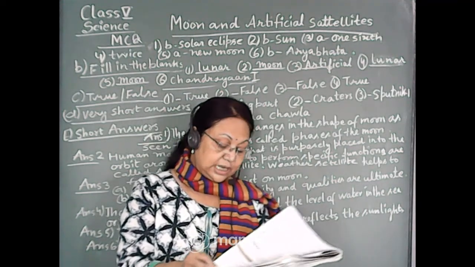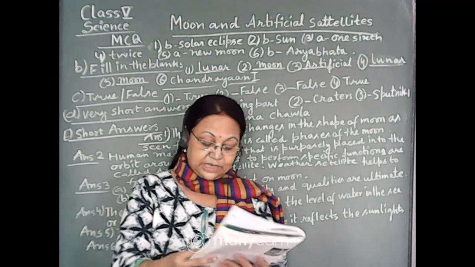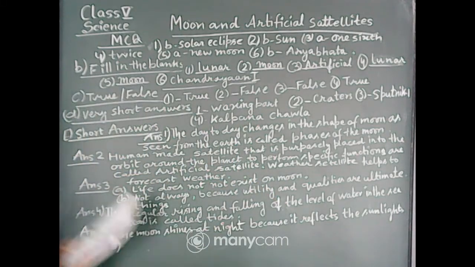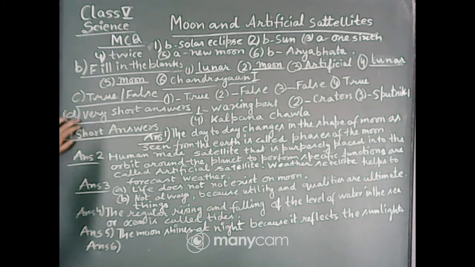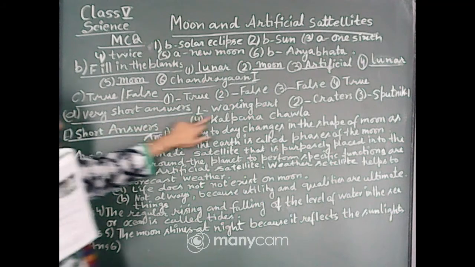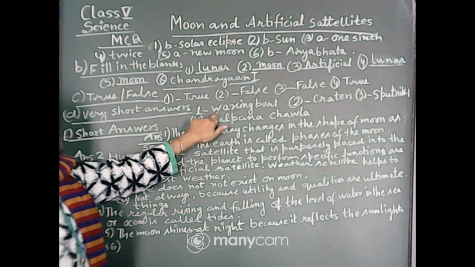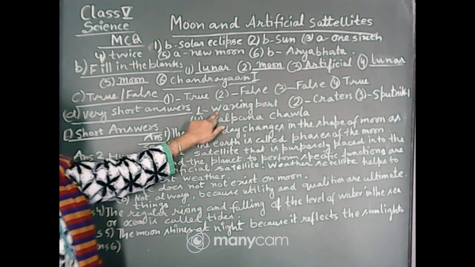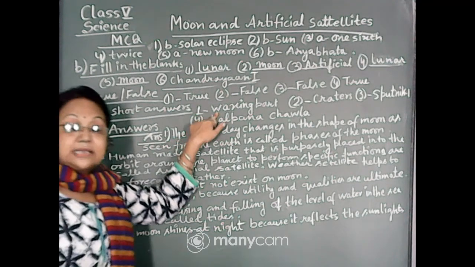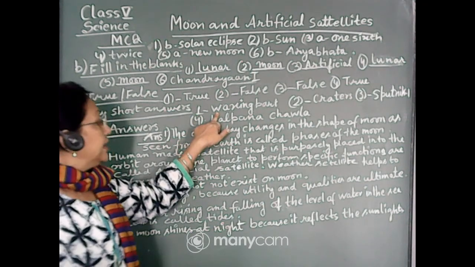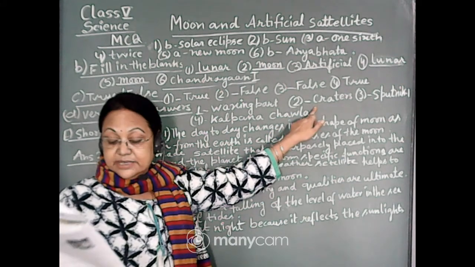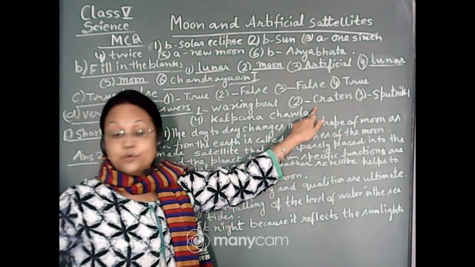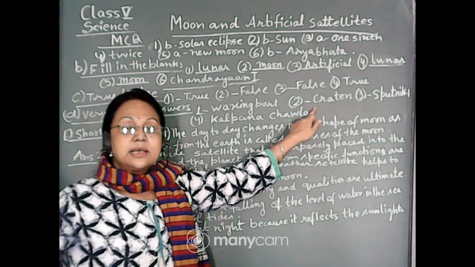Now very short answer: what is the increasing size of the lighted part of the moon called? Now see from the board, very short answer. First one is the waxing part. It is the waxing part. Now B is crater. What are the saucer shaped holes on the moon surface called? It is crater.